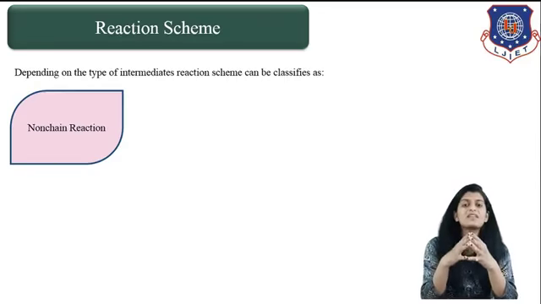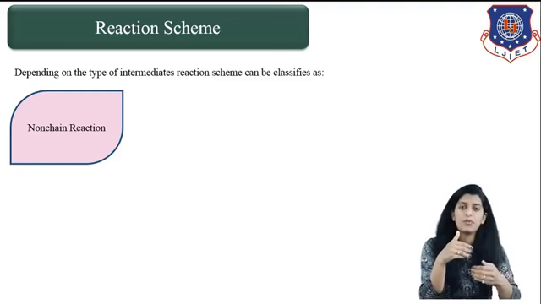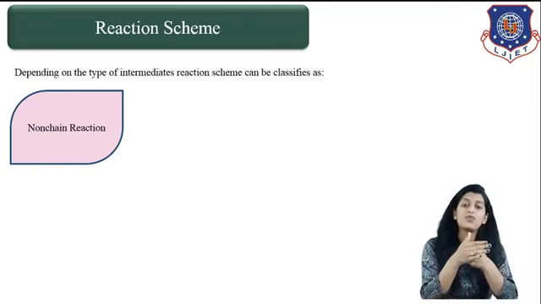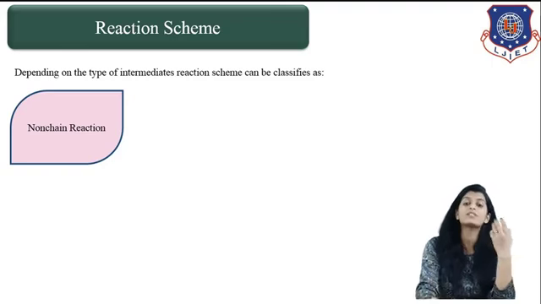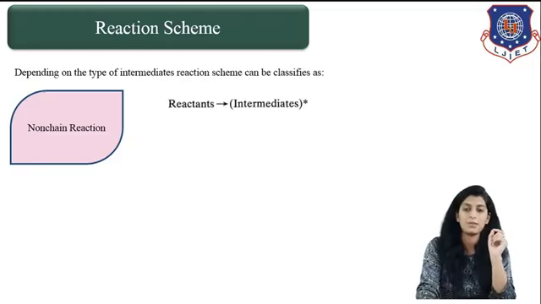Reaction scheme is basically for how we can proceed with our non-elementary reaction. If you have any non-elementary reaction and you need to write a scheme, what are the various steps involved in this particular mechanism? Then we can go for this reaction scheme. Depending on the type of intermediate present in our system, we can have two different categories of reaction scheme. The first one is non-chain reaction.